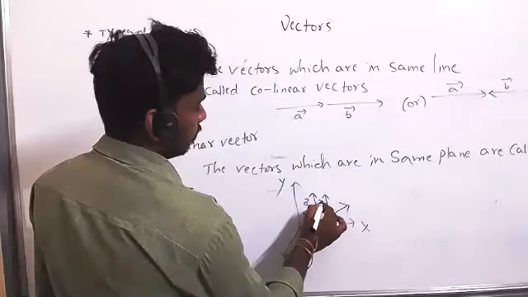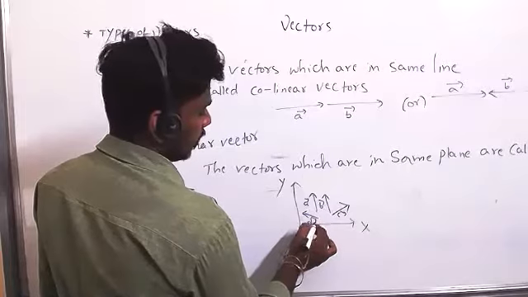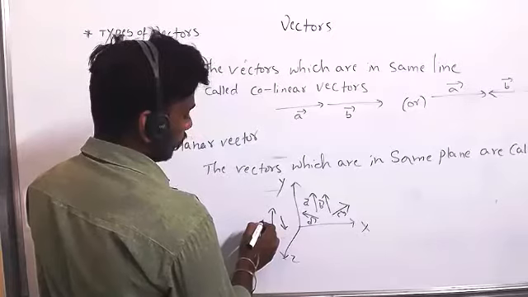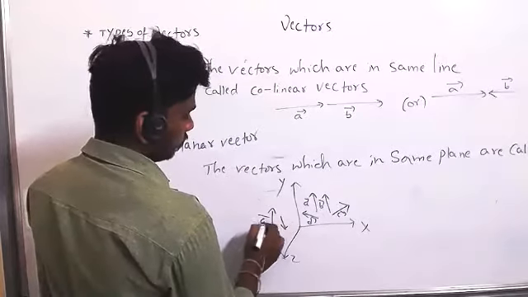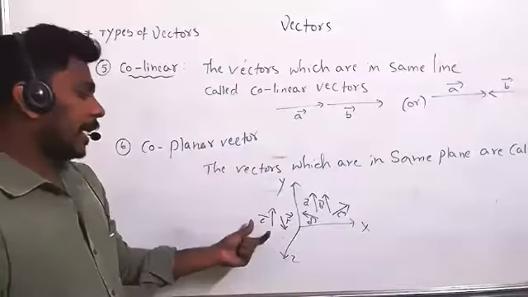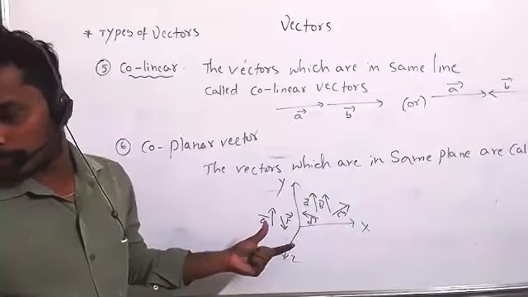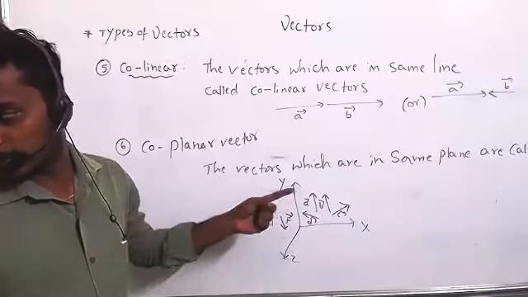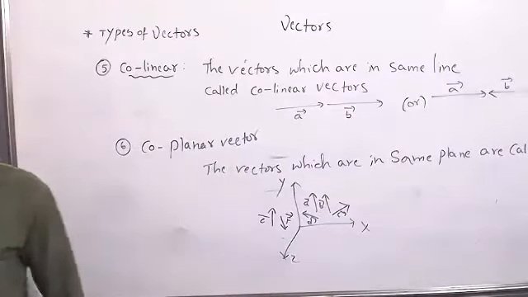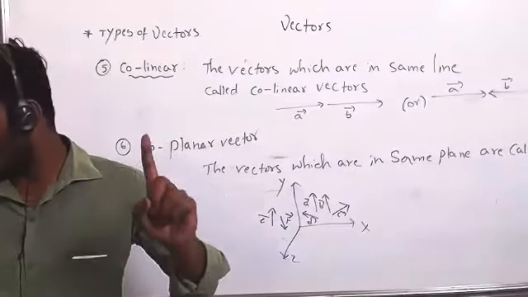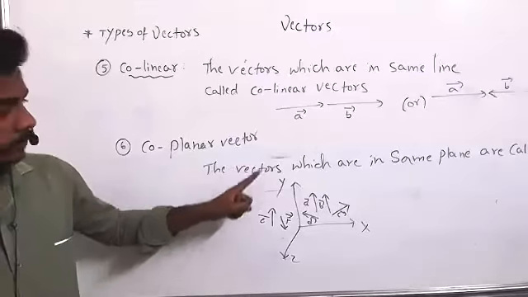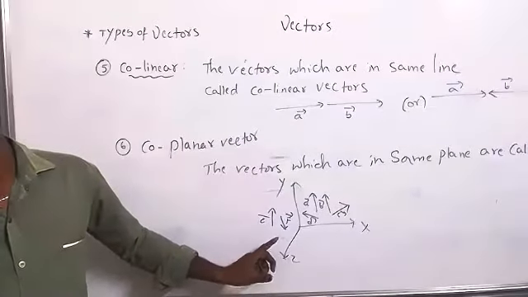A vector, B bar vector, C bar vector, D bar vector, E bar vector, F bar vector. Now tell me, E and F both are in the same plane or not? Yes, sir, they are. Which plane? Plane means two-dimensional, two quantities should be there. Which plane is it? YZ plane.